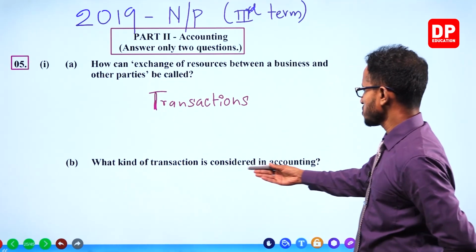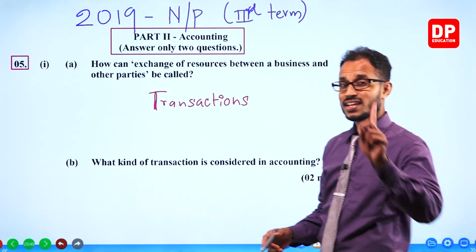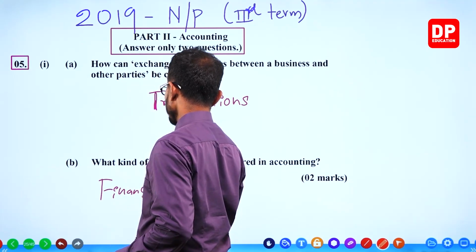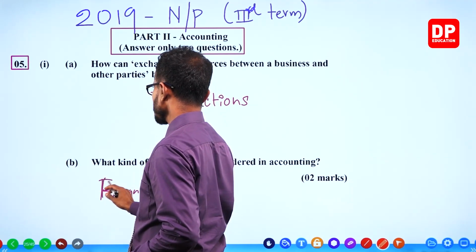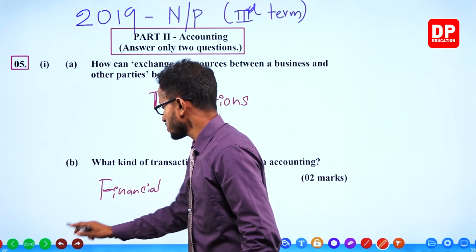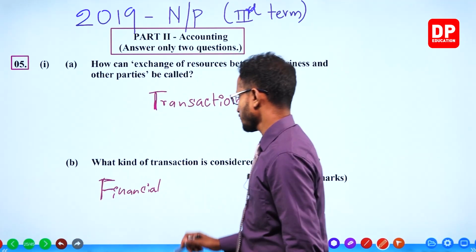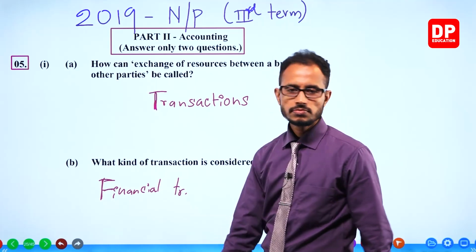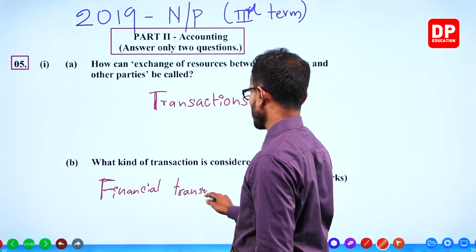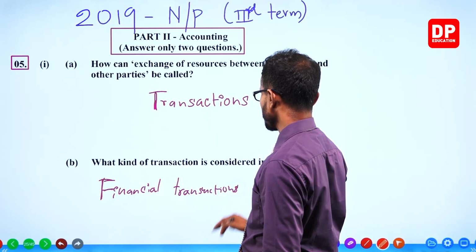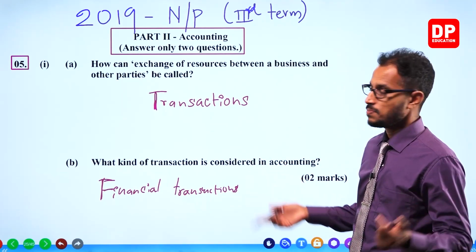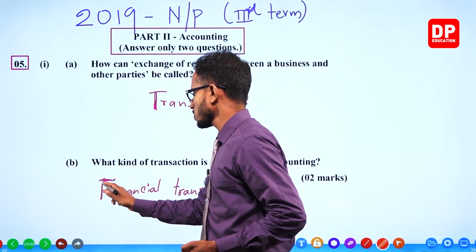What kind of transactions is considered in accounting? In accounting, we only consider financial transactions. In other words, transactions which can be measured in money only. Only those transactions we take into accounting. Financial transactions, or transactions which can be measured in monetary terms. Simple. Financial transactions means those. Got it?